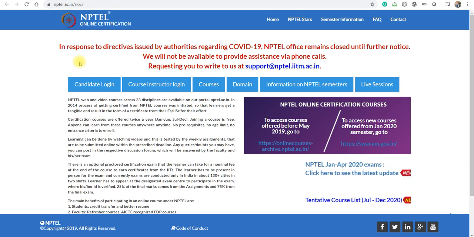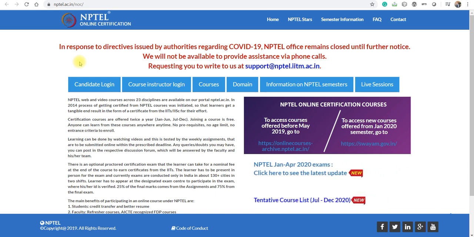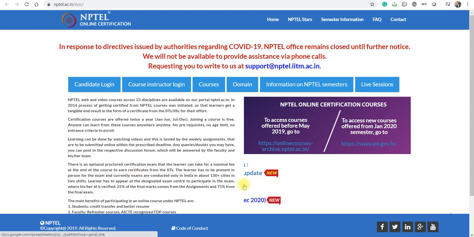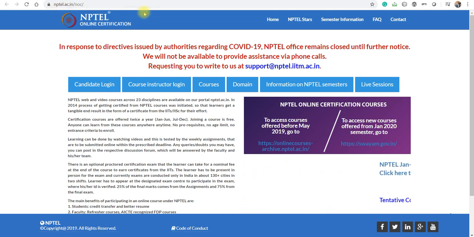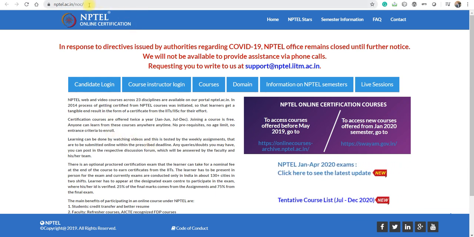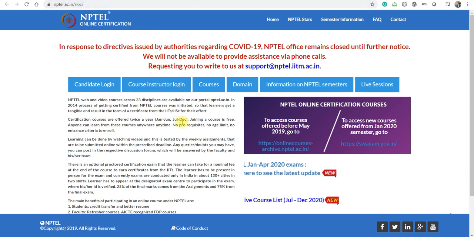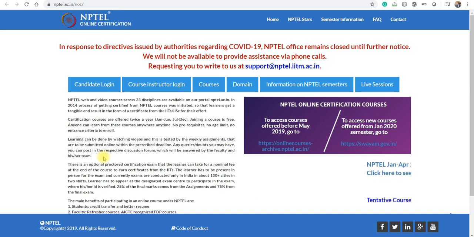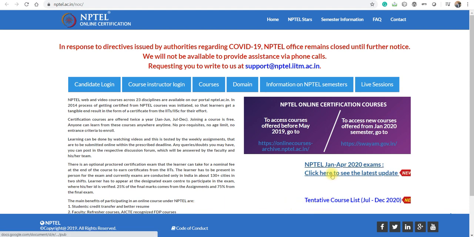The last date of cancellation is 26 June according to this notice. As you can see here, something is scrolling when you go to nptel.ac.in NOC. I will provide this link in the video description as well as in the comment section, so you can go through it. And this is the scrolling, the new update is scrolling. I will open this update and show you how you can cancel your exam, right? So I am going to open it.